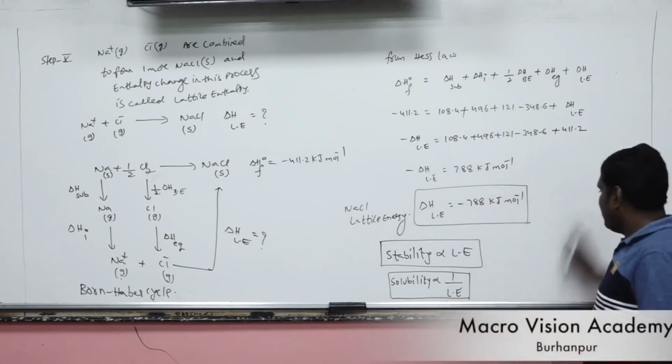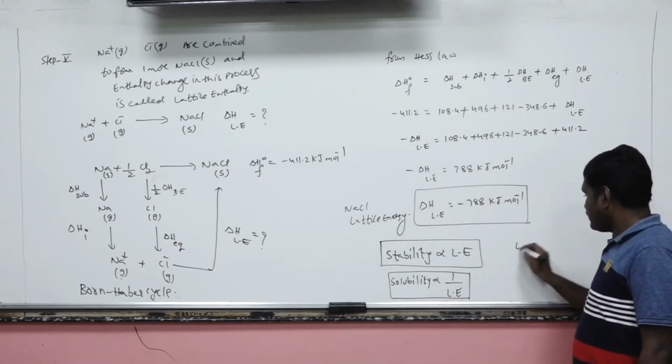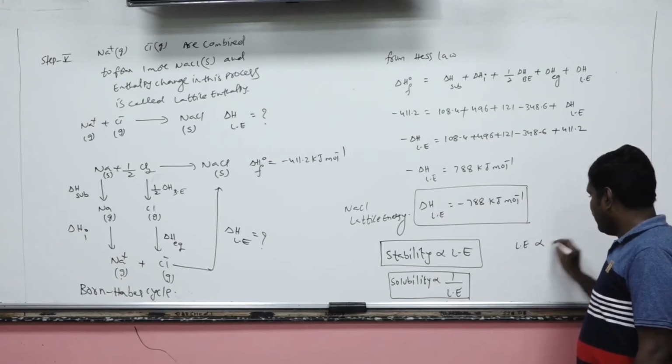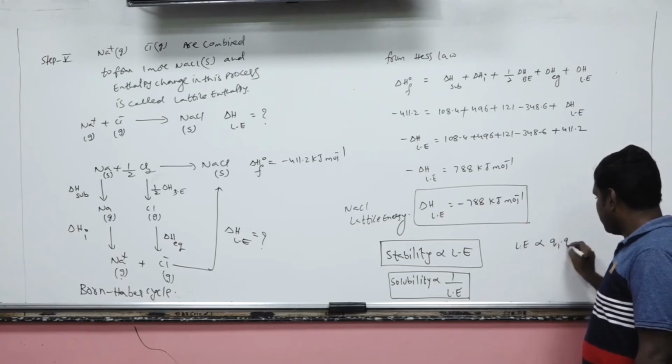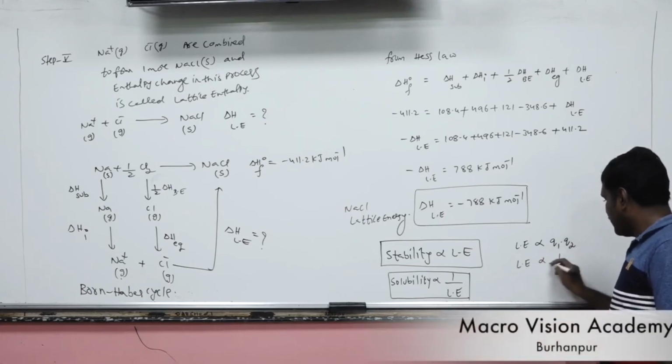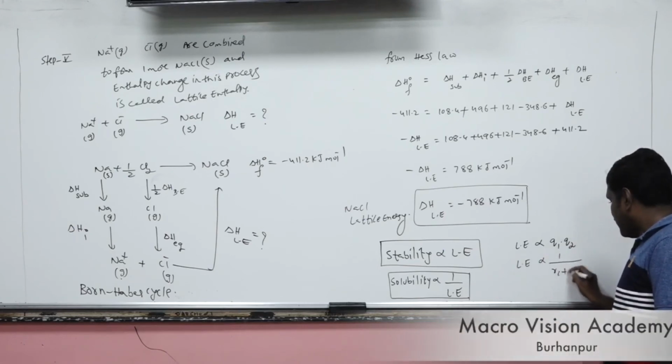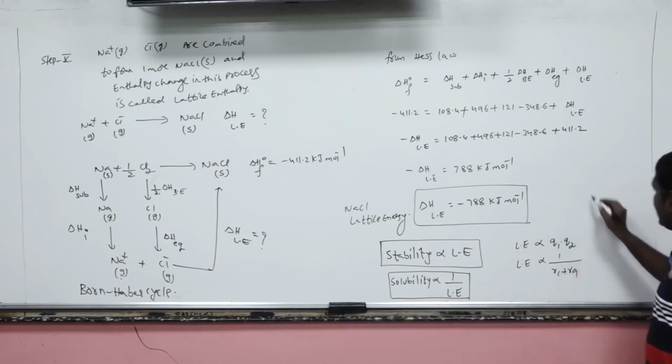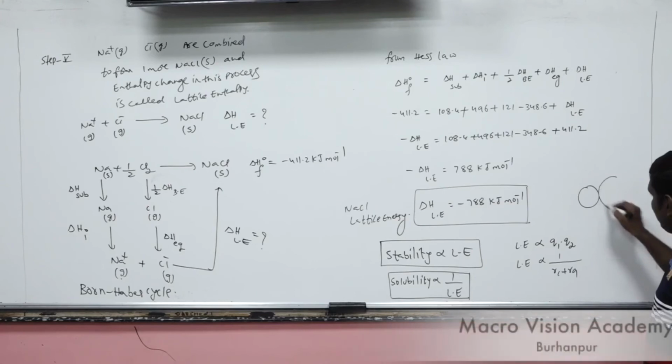Now, one more important thing: lattice energy is directly proportional to the product of the charges and inversely proportional to the distance between the charges. Let's say this is one cation, this is one anion.